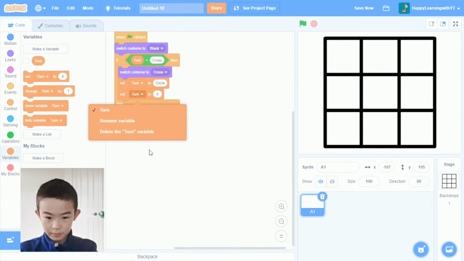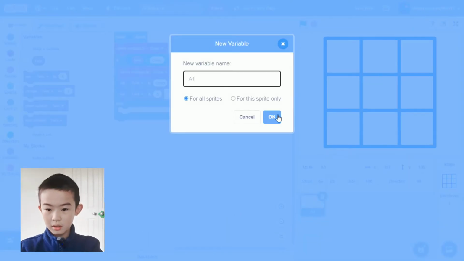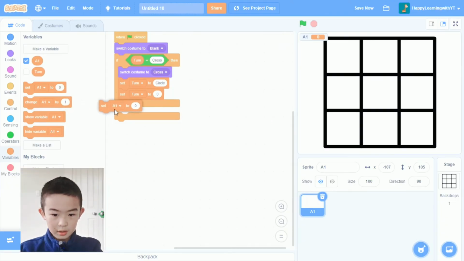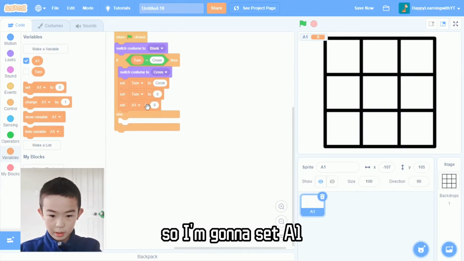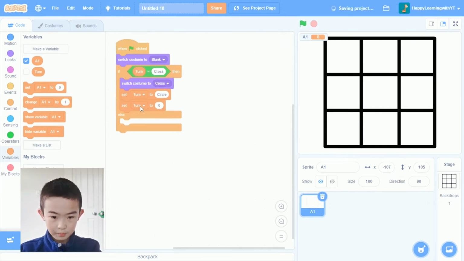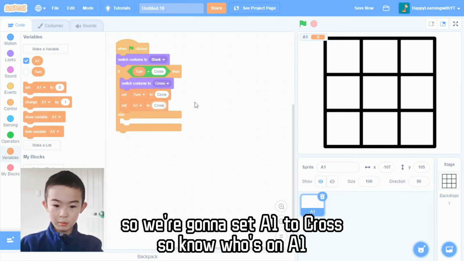So I'm going to make another A1. Cool. So I'm going to set A1 to cross, so we know who's on A1.